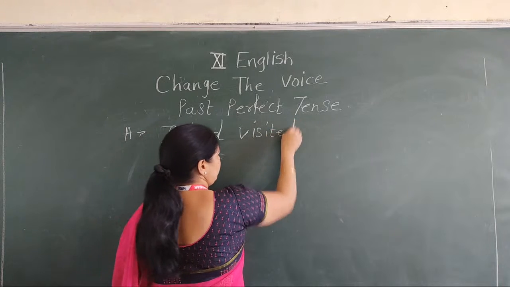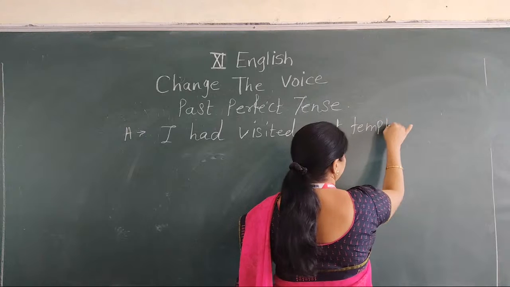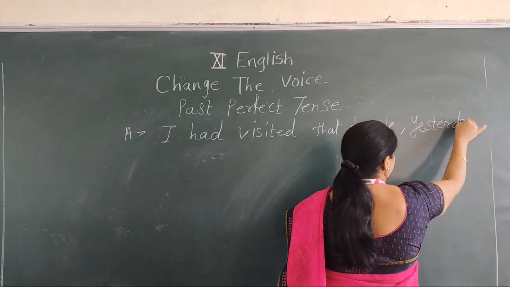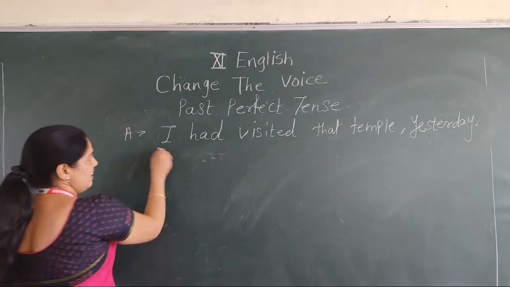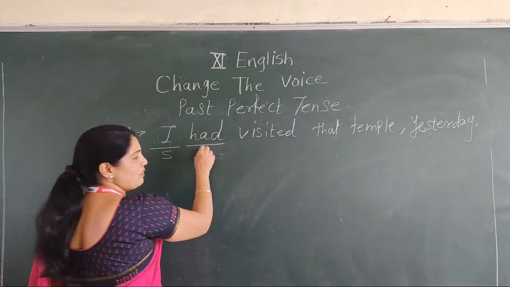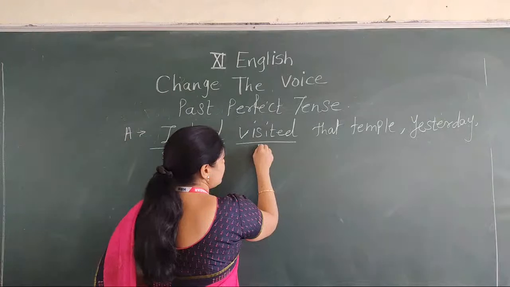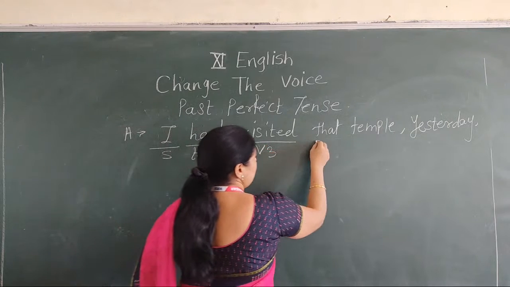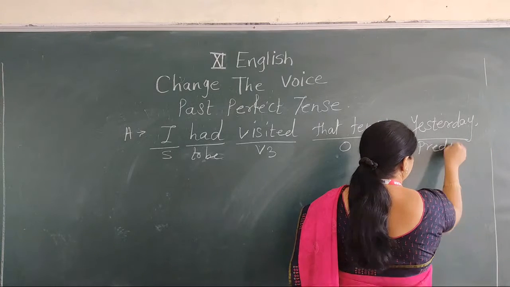This sentence has past perfect tense. Here, I is the subject, had is the to be form, then visited is V3, that temple is the object, and yesterday is called the predicate.